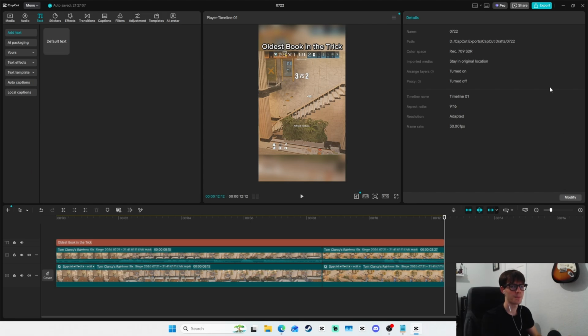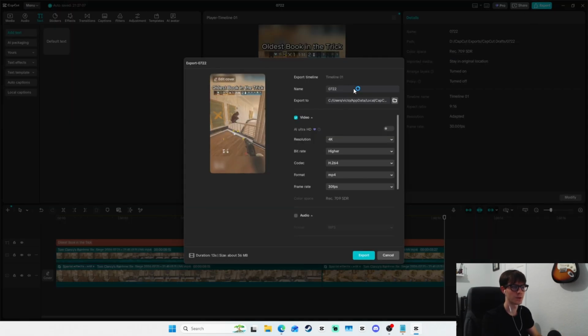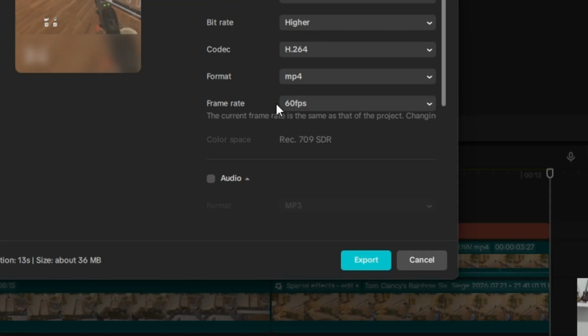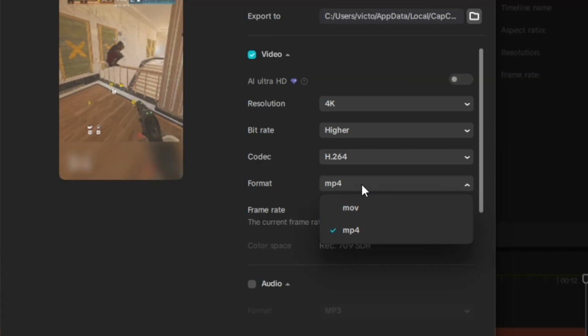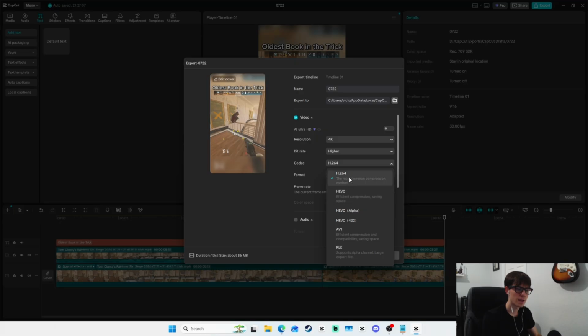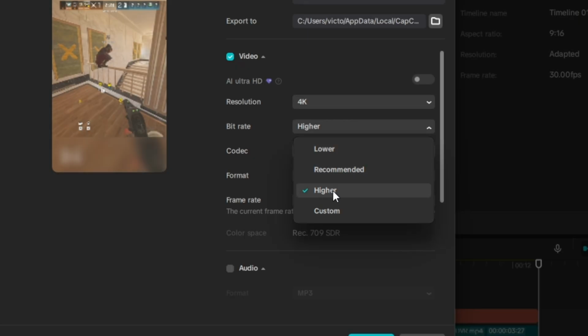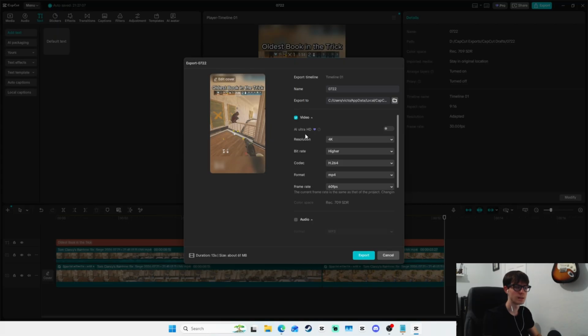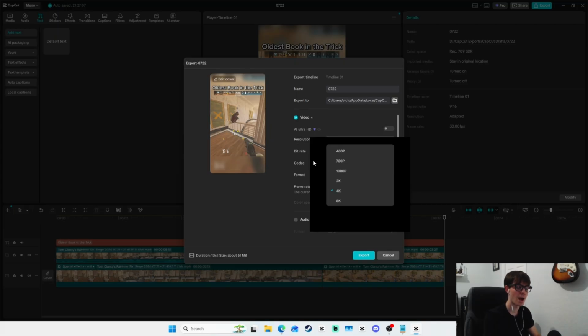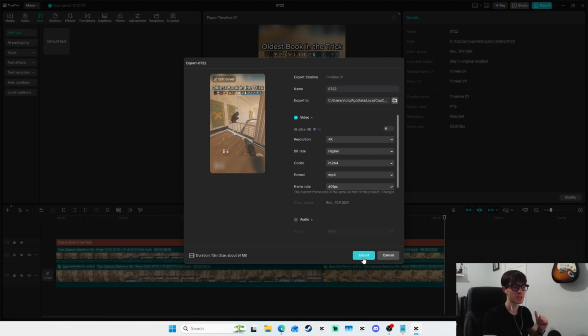So your final step is to go over here to export, right? Where you're going to finalize, save your video to your device, whether it's your phone or computer. Make sure you press your frame rate, 60 frames per second. You always want that highest, that's free. Go here to video format, MP4, codec, H.264. Bitrate, always put it at the highest. Resolution, 4K, always, not 2K. That doesn't really matter, as long as it's 1080p or higher. But yeah, that's it, dude. You're gonna press export and boom.